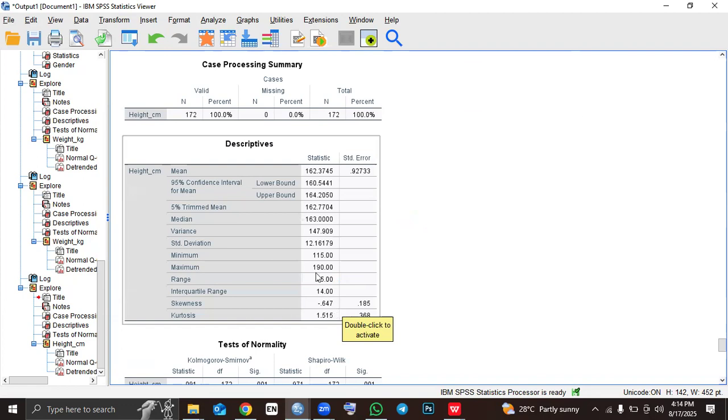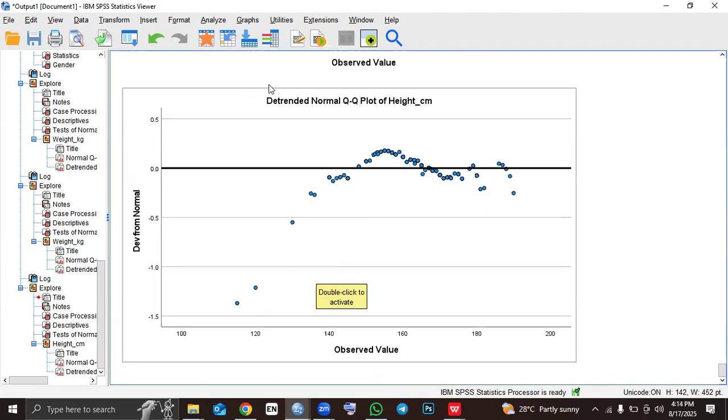So our skewness value agrees with the QQ plot here. So it's the same thing.